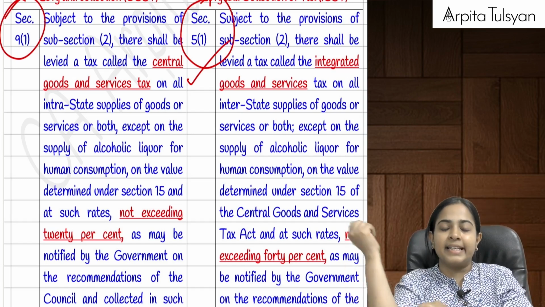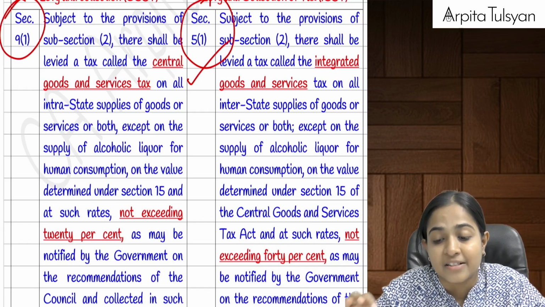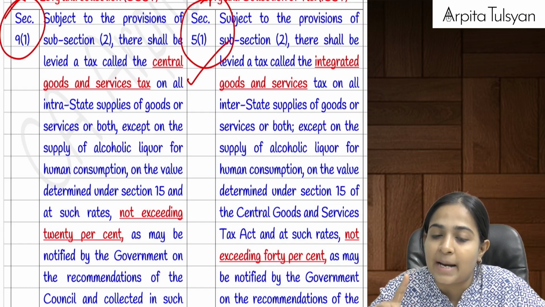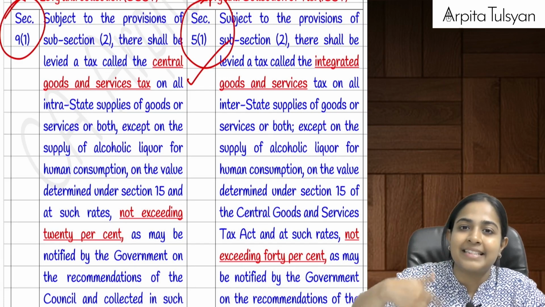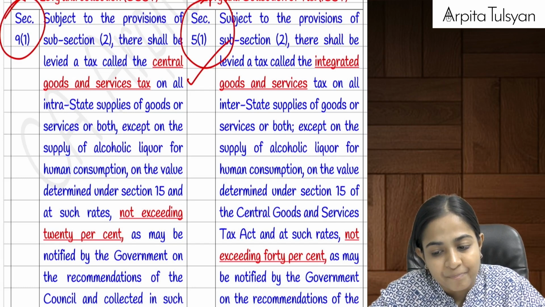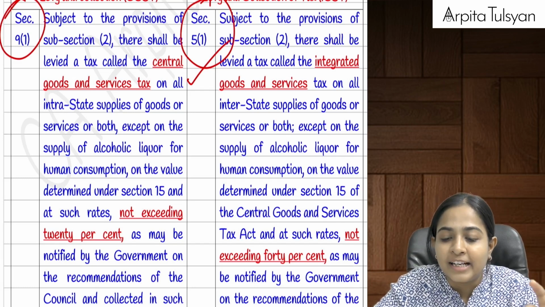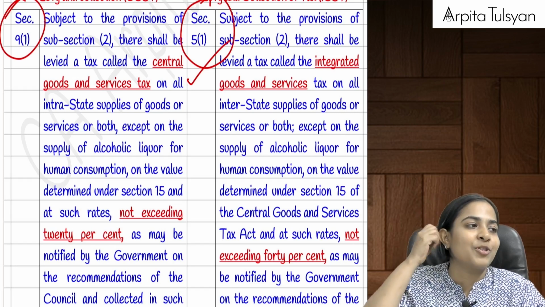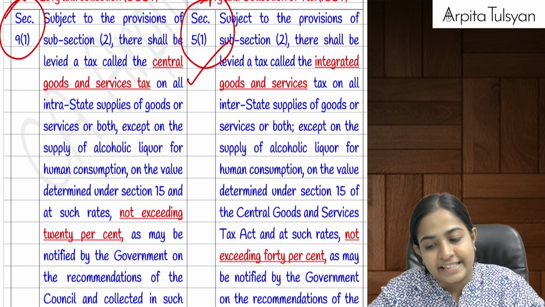Now here they are telling that in section number 9(1), CGST, that is Central Goods and Service Tax, will be levied on which type of supply? CGST I am talking about. CGST will be applicable on all the intrastate supply of goods and services. Are you clear with this? But it will not be applicable on alcoholic liquor for human consumption. Why is it not applicable? Because that is totally outside the purview of your GST. Are you clear with this?